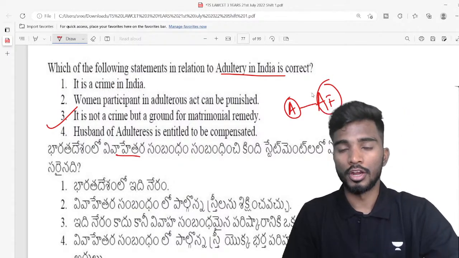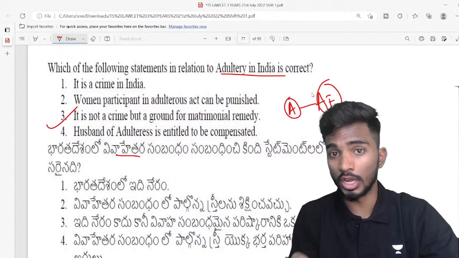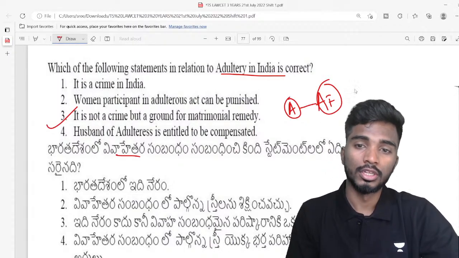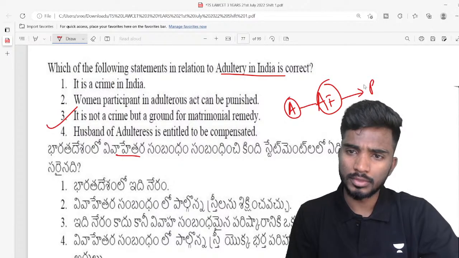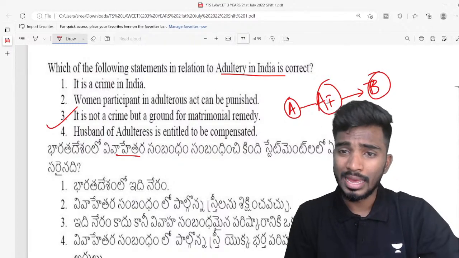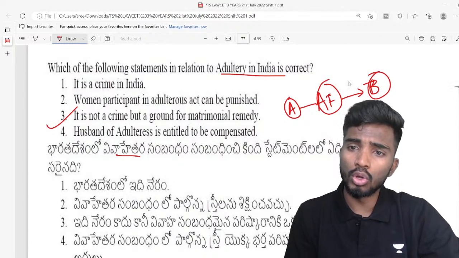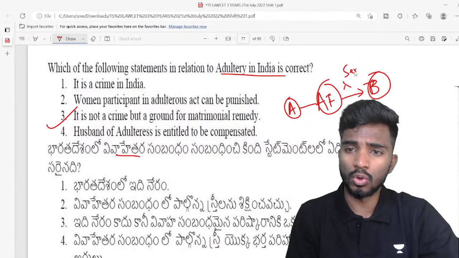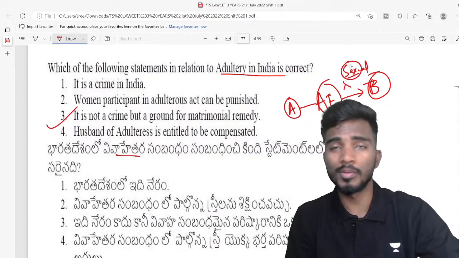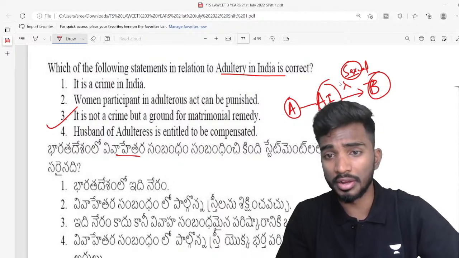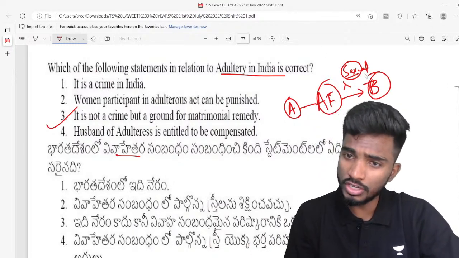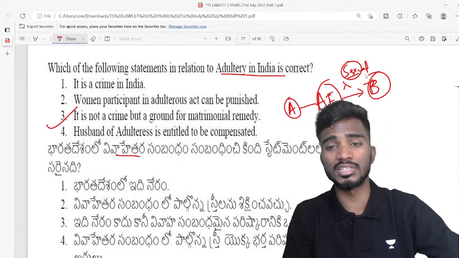Now both of them have to be married, not live-in relationship, nothing. Now let us say B is there. B and AF, both of them are having sexual intercourse. Both of them are having sex. It is consented sex, it is not rape. AF is also interested, B is also interested, both of them are having sex.